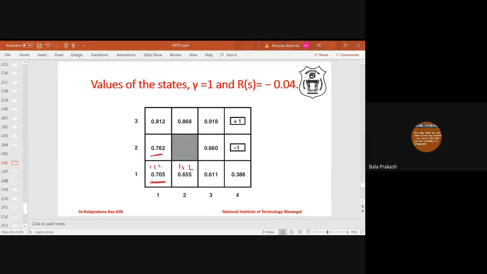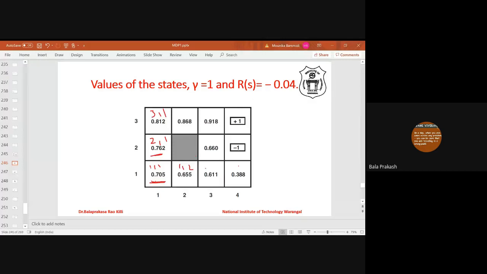This is 1 2. This is 1 3, 1 4, 2 1, 2 2. This is 2 1. This is 3 1. It can be defined like that, right? So what is an optimal policy here? What is an optimal policy? How to define an optimal policy?